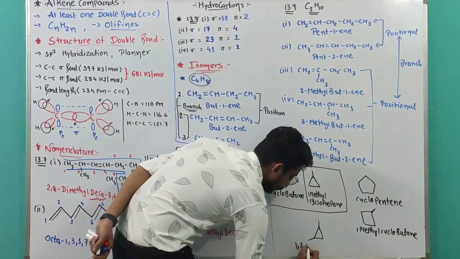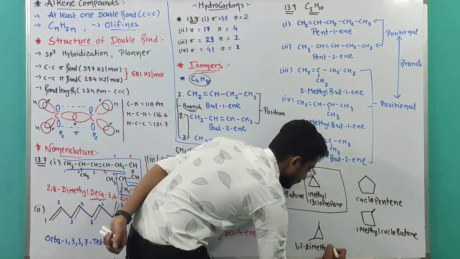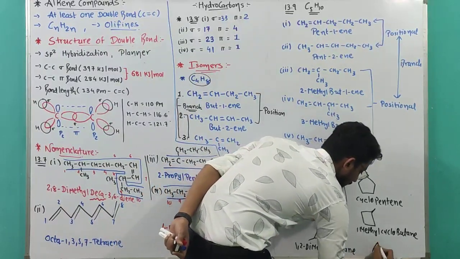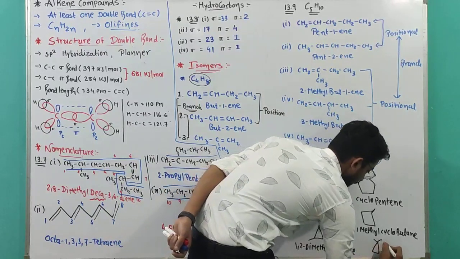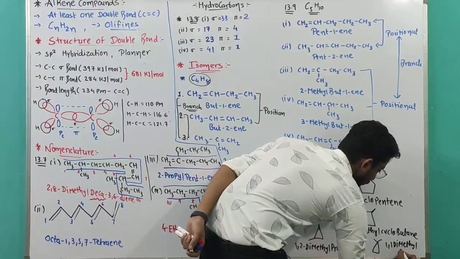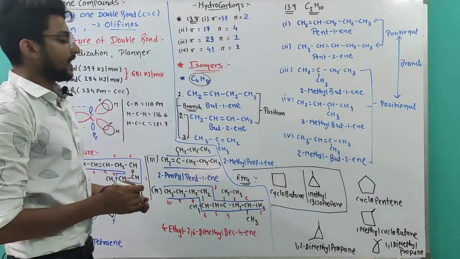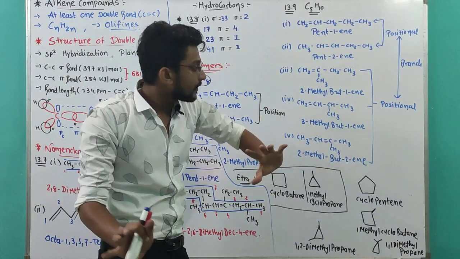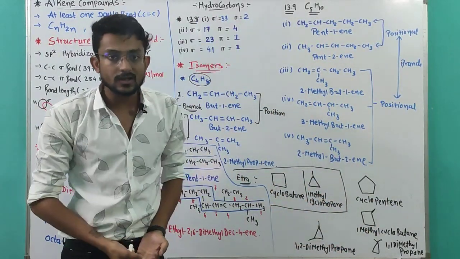So 1,2-dimethylcyclopropane, and a triangle with 2 branches on the same carbon. It will be 1,1-dimethylcyclopropane. So a total of 4 extra cyclic isomers are also possible for C5H10. But for your answer, these 5 have been included, not these 4. This is for extra knowledge.